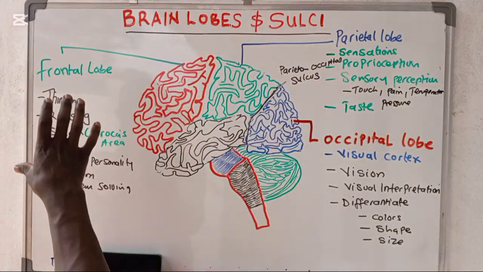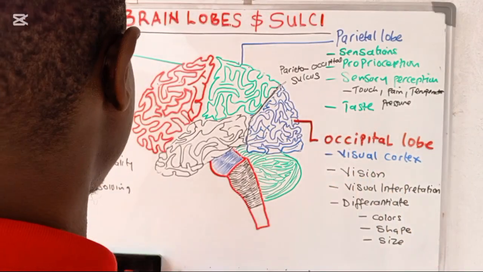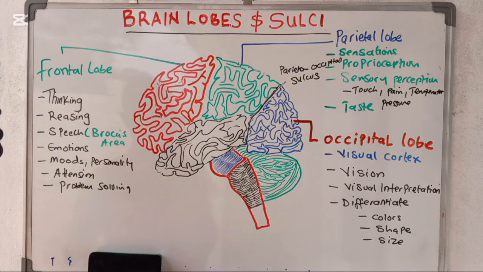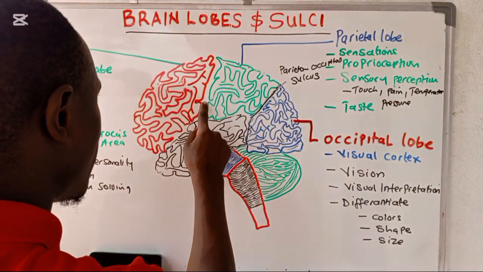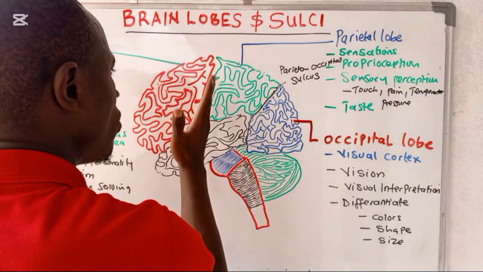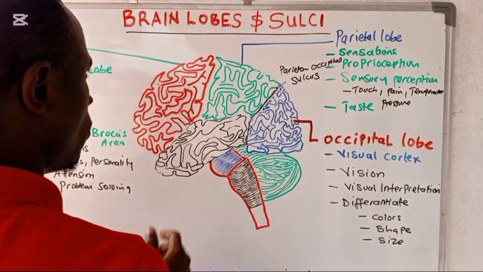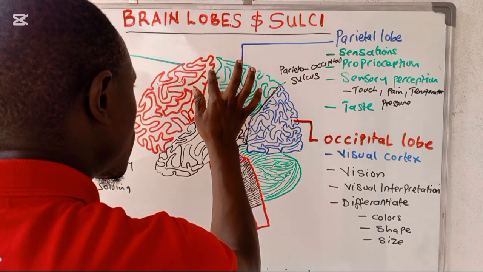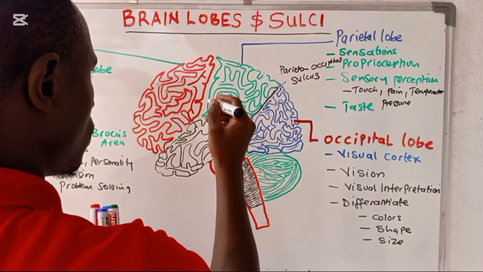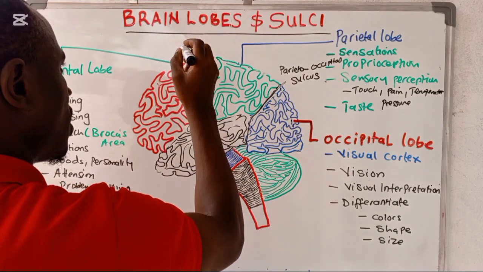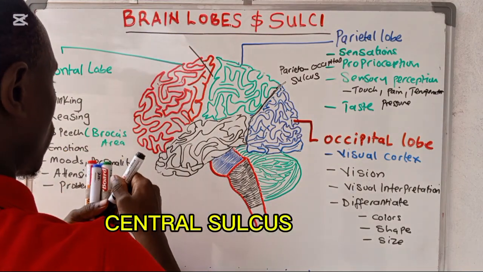So the frontal lobe is very important in thinking, reasoning, speech, emotions, mood, attention, and problem solving. But now the parietal lobe is going to be separated from the frontal lobe by this very important fissure. How do we call this kind of fissure? This one here is what we call the central sulcus.